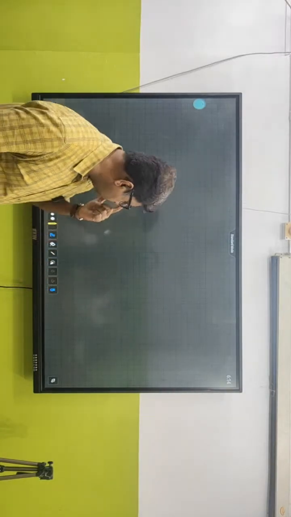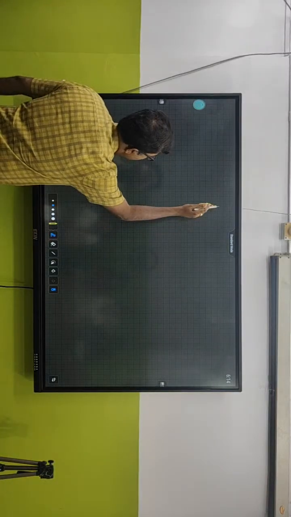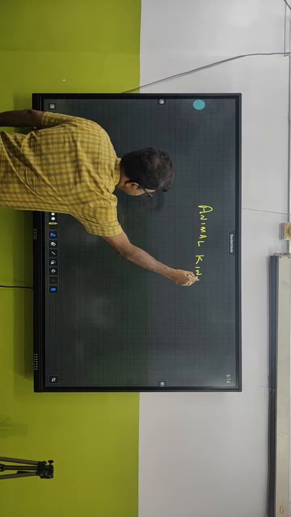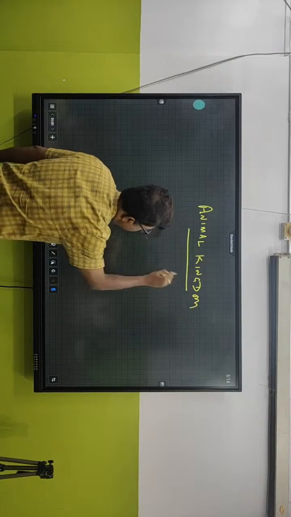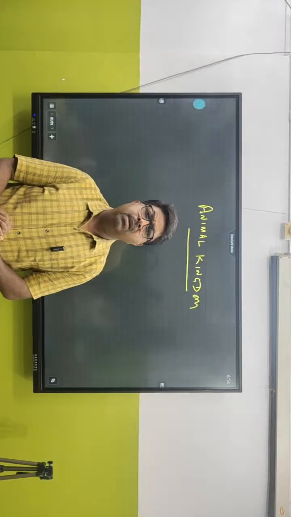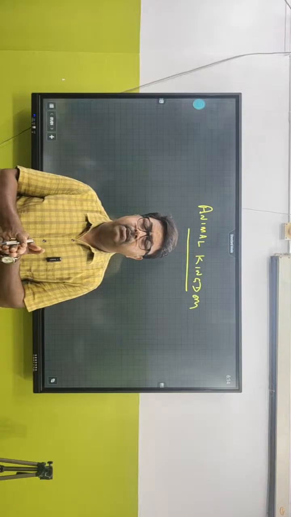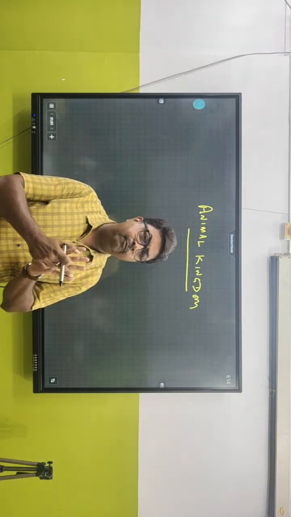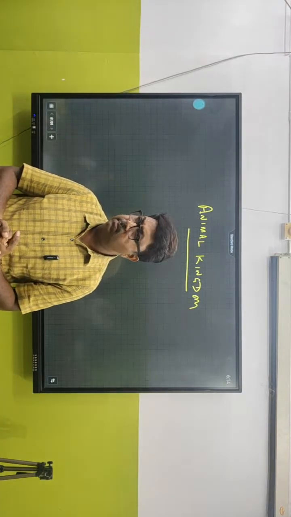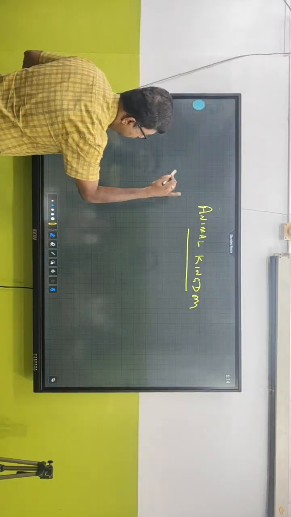See, the topic is about Animal Kingdom, and when we talk about this chapter, it is a very, very important topic, especially for NEET. Why? Because every year a minimum of four questions come from this chapter called Animal Kingdom. Now, before Animal Kingdom, how many topics have we already covered?